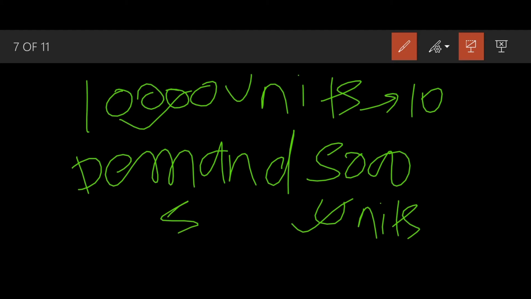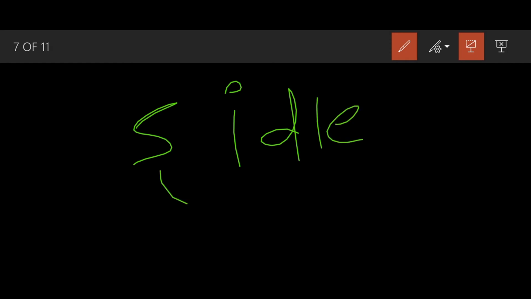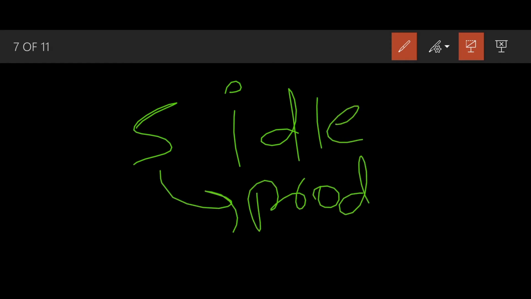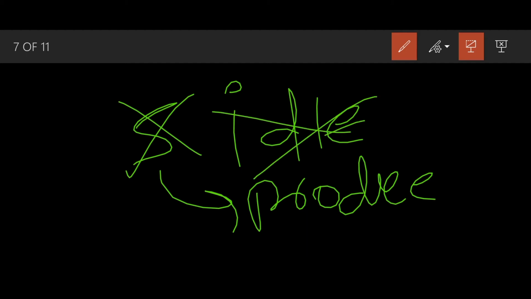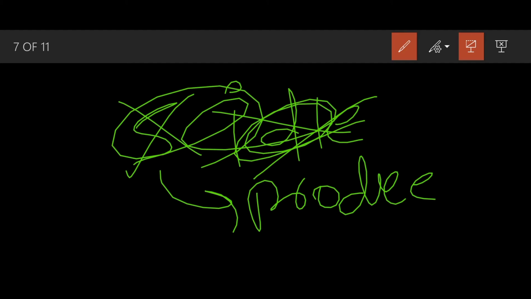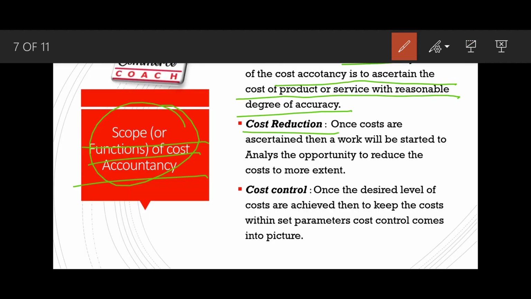So how many machines do I require? Only 5. If more than 5 machines are employed in the production process, then the other 5 machines would be idle, or if they produce also, I would not be able to sell the products. So it is very good to close down 5 machines, or to stop them permanently until the demand rises.